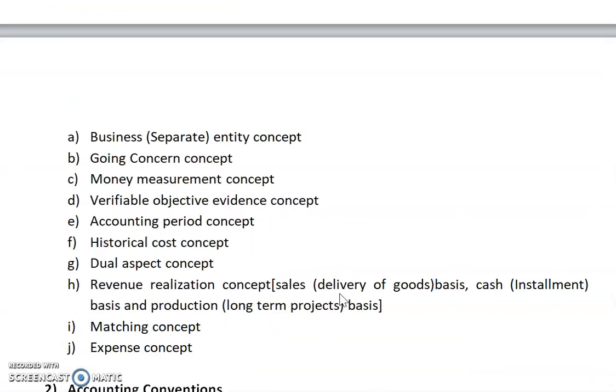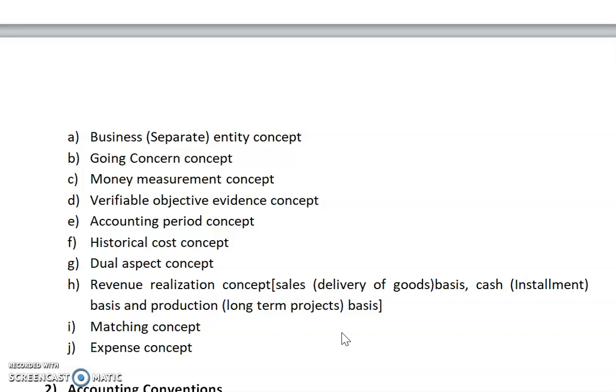Number one, the business entity concept, or separate entity concept. In this concept, the business and the businessman are different entities from each other. Businessmen maintain the business account on behalf of the business, but both entities are different from each other.